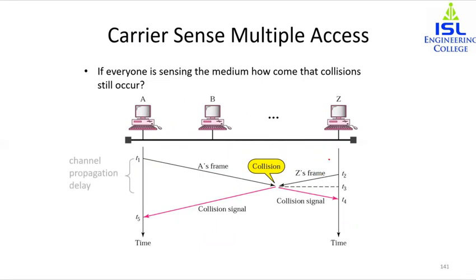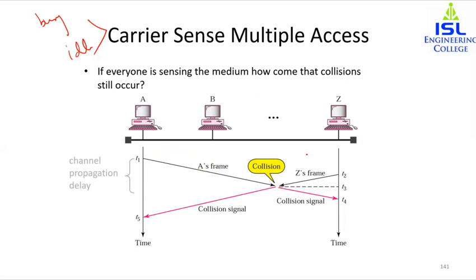Now, what is the next thing? Basically, whenever the CSMA protocol is operating, the carrier is either busy or idle, and the possibility of collision still exists, as we have seen in this diagram, because of propagation delay. A station may sense the medium and find it idle. So before it started sending, it thought that the medium is idle right now, but the first bit sent by another station has not yet been received. So the first bit of A did not reach till here.